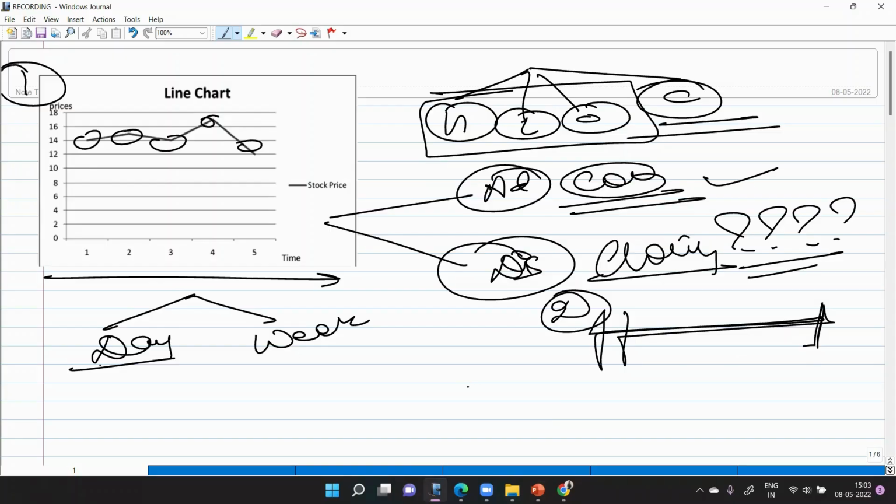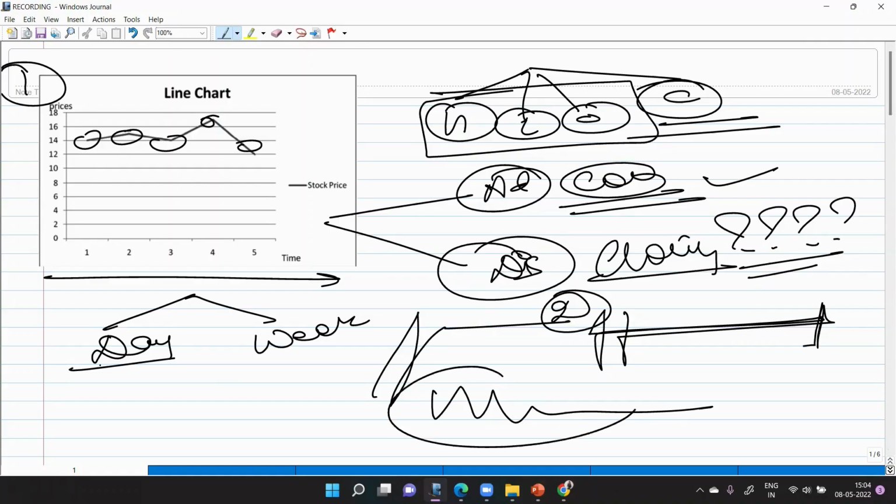It is what actually happened throughout the day. Did it go up? Did it go down? Did it remain constant? So just knowing about the closing price is not enough to do analysis. You need to also understand the intraday analysis. So this is the meaning, this is the axis. You can give the example. These are the advantages and disadvantages, and that's it.